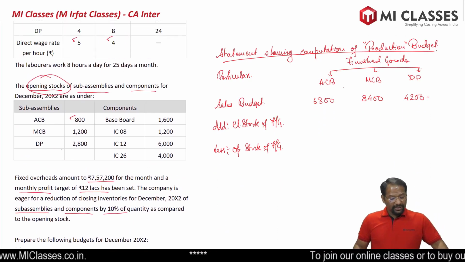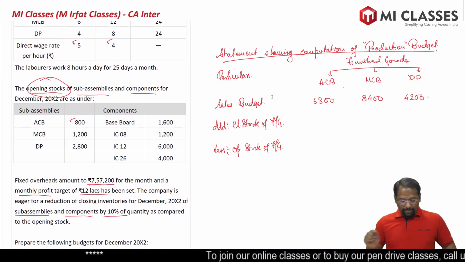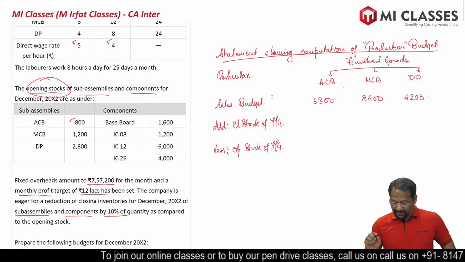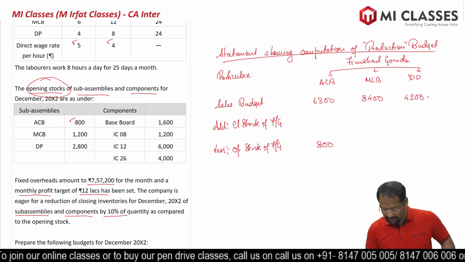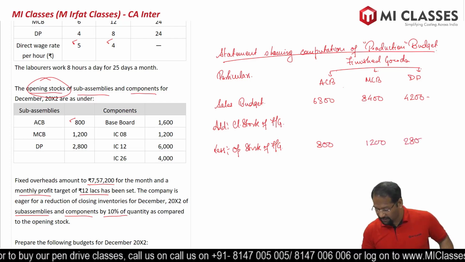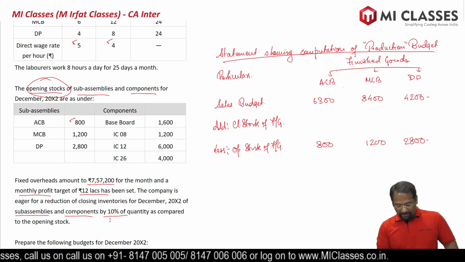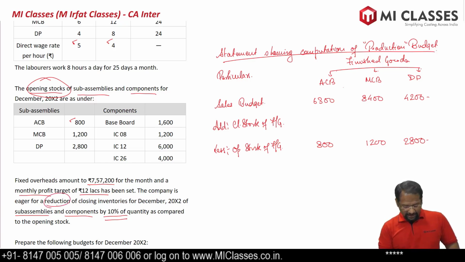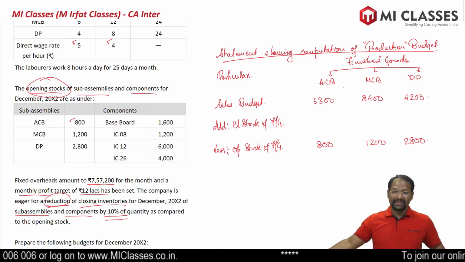So let's go to our inventory details. Opening stock is given in the question. Opening stock of sub-assemblies and components are given. So let's copy the opening stock. For ACB it is 800, 1200 and 2800. These are the opening stock, and it says closing stock will be 10% less. It says reduction of closing inventory by 10%. So closing stock will be 10% less.